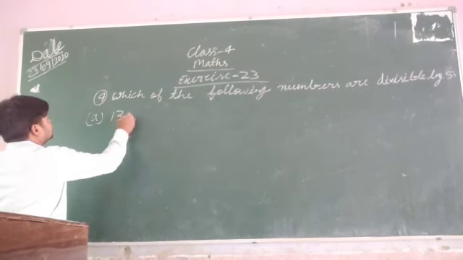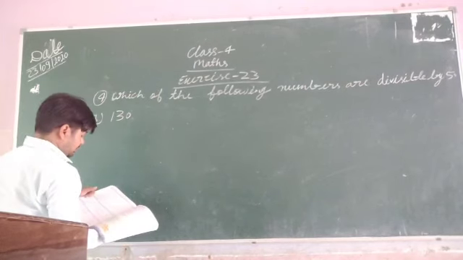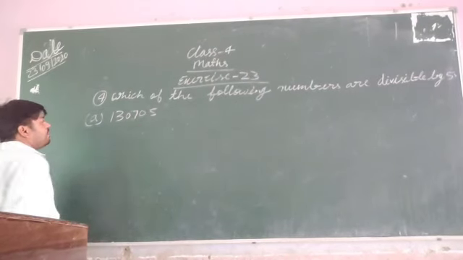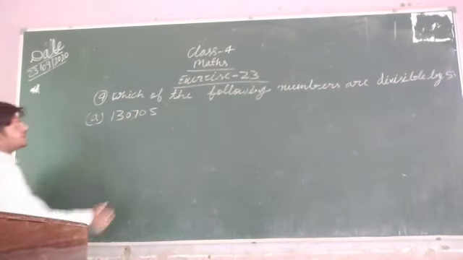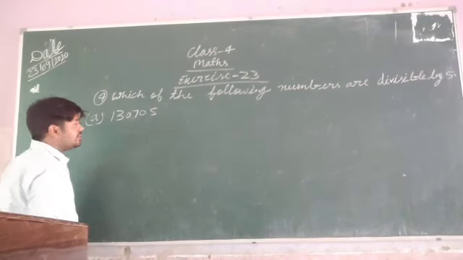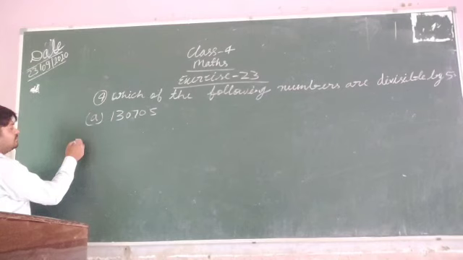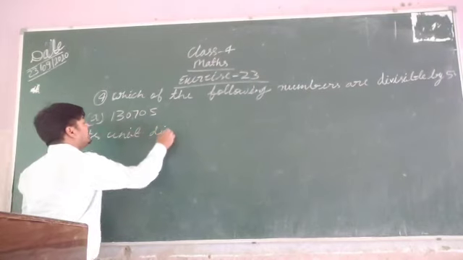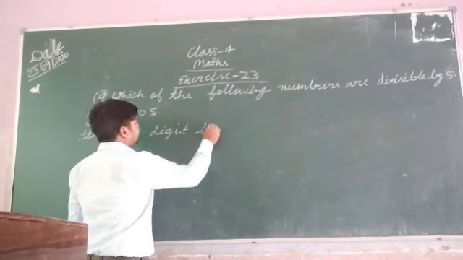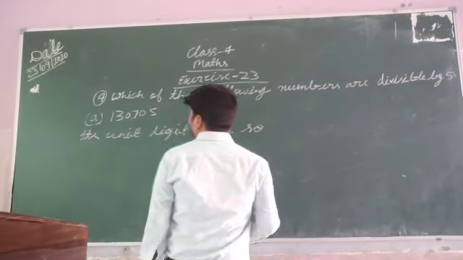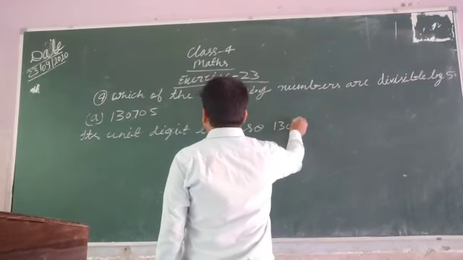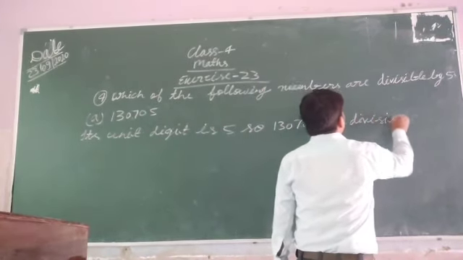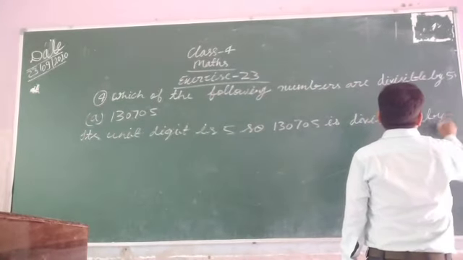First question is 1,30,705. So here you can see that its unit digit is 5. Its unit digit is 5. So 1,30,705 is divisible by 5. Okay.